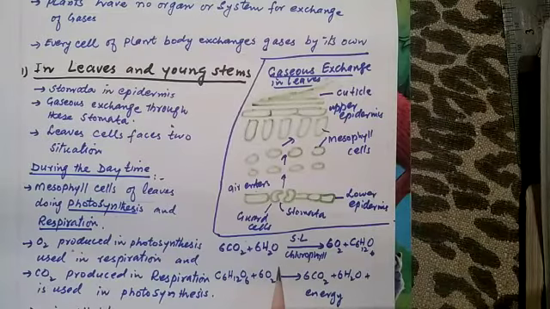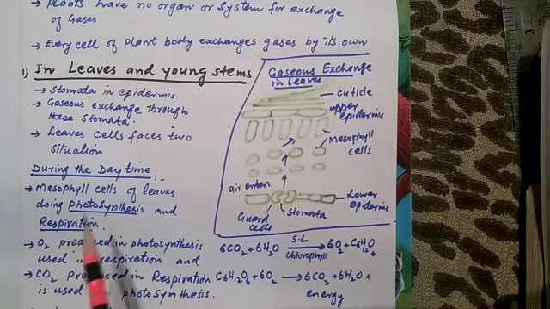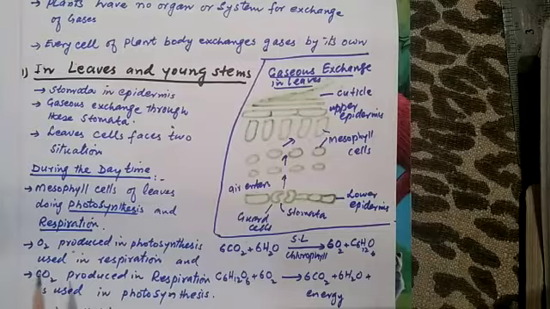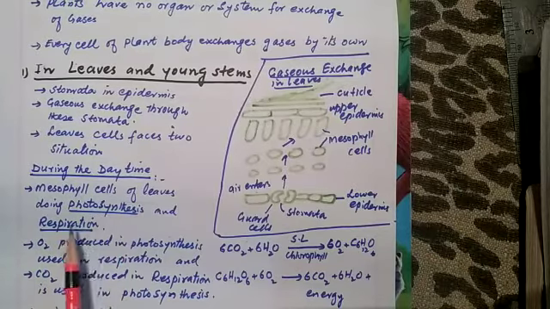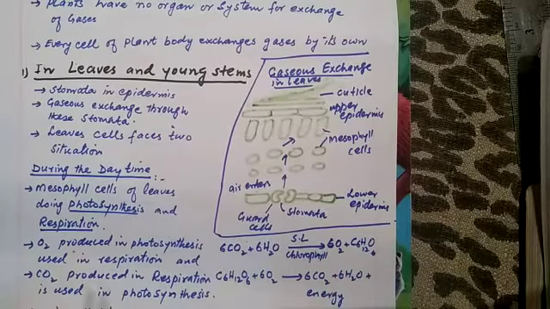So these two processes occur in daytime, but at night time only this process, respiration, occurs, because there is no sunlight, hence photosynthesis does not occur. So what happens during daytime? Mesophyll cells of leaves do photosynthesis and respiration. Oxygen produced in photosynthesis is used in respiration, and carbon dioxide produced in respiration is used again in photosynthesis.